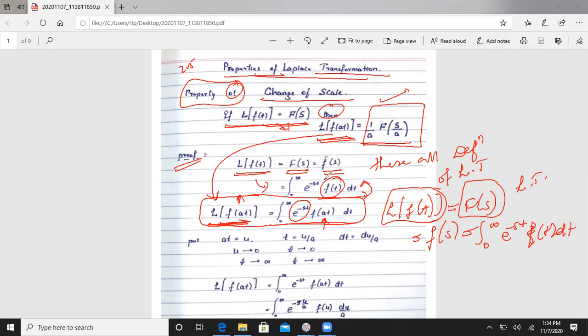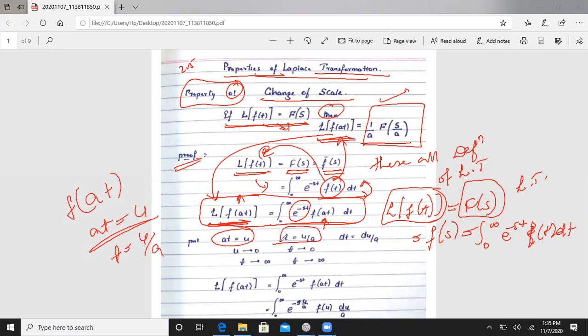We just substitute f of t with f of at. Here we will take at as u, so t is equal to u by a. When we differentiate, dt is equal to du by a. And for the limits, if t tends to 0, then u also tends to 0. If t tends to infinity, then u also tends to infinity.